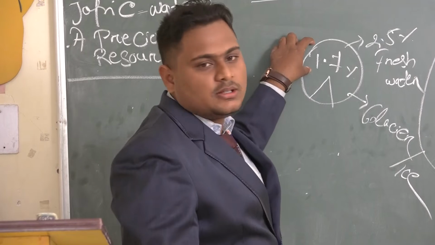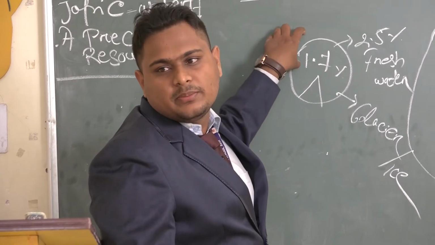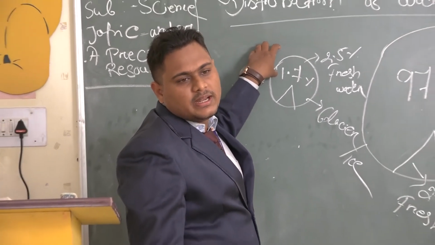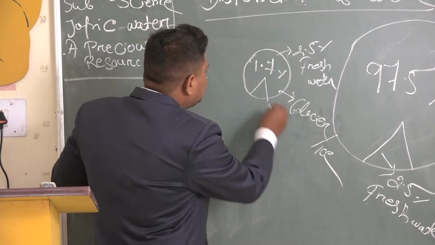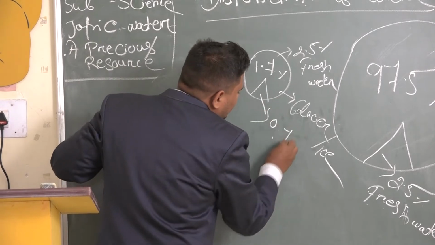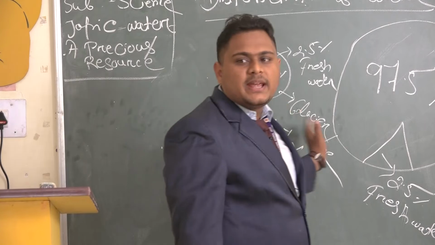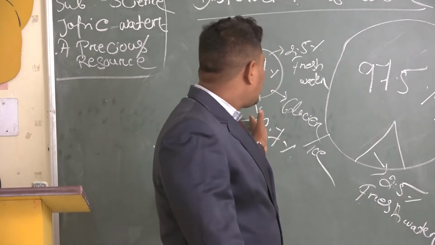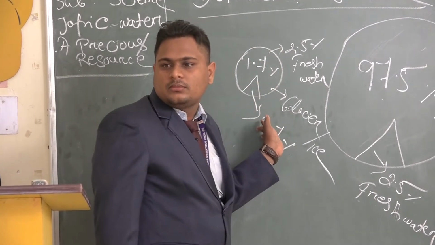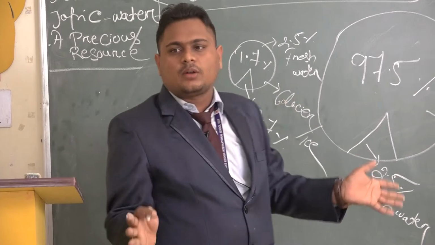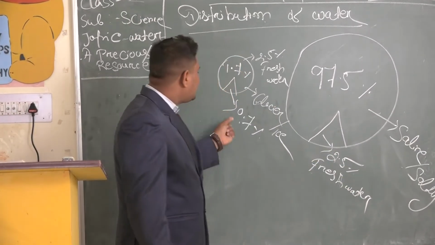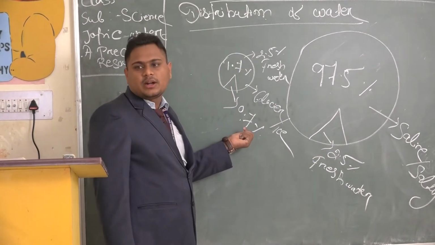This water also cannot be used by any human beings, animals or living organisms. Only this 0.7% is the normal fresh water which is used by people all over the world. We have a lot of water, but we are using only 0.7% of water.